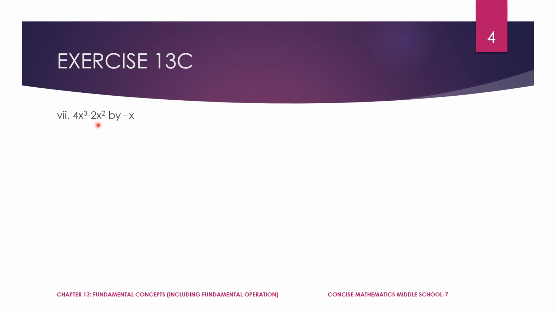4x cube minus 2x square by x. Here it is a binomial, but the divisor is a monomial. Whenever it is a monomial, just place it under each term and just cancel. Even here, see, minus is in between, just get it along with minus 2x square and put a plus sign over here. You can write this statement like this also. See, when you multiply this minus inside, plus into minus, minus 2x square, it becomes the same.